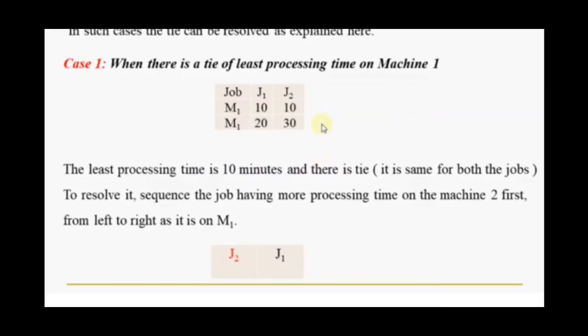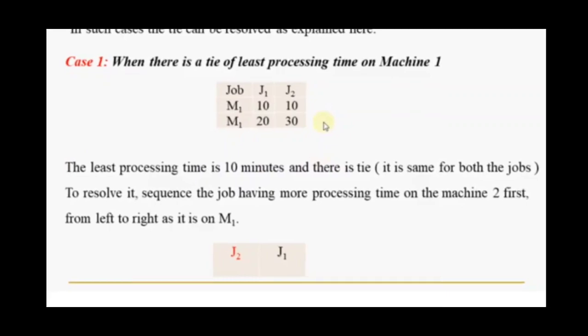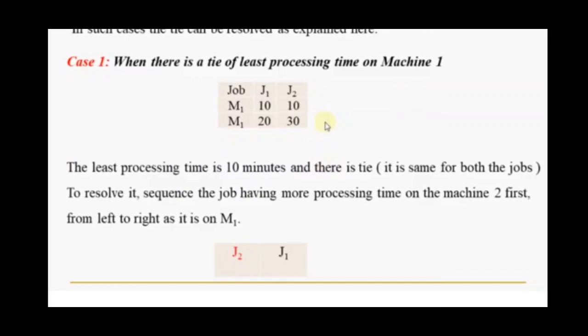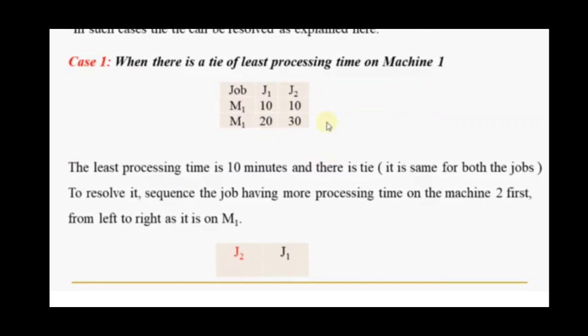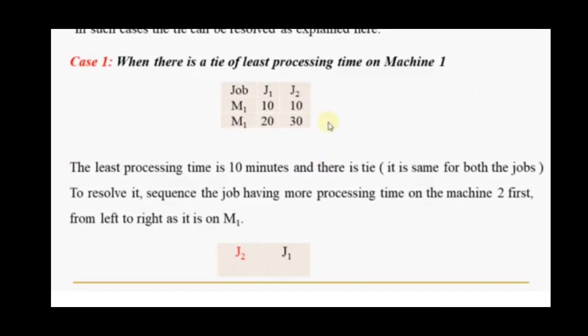As I told you, this will be occurring on the M1 machine, that is, the processing time is the same on both the jobs on the M1 machine. That's why, if the processing time occurs on the M1 machine, while doing the sequencing, the jobs are sequenced from left to right. That's why we are doing the sequencing from left to right itself.